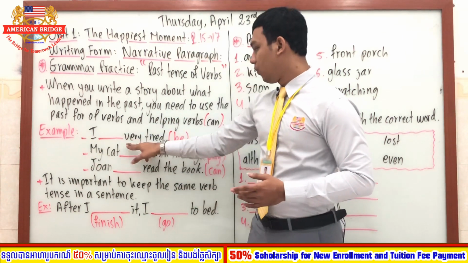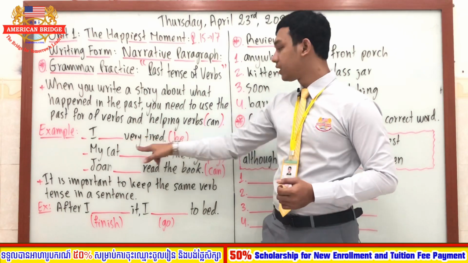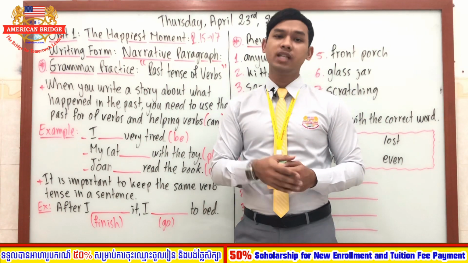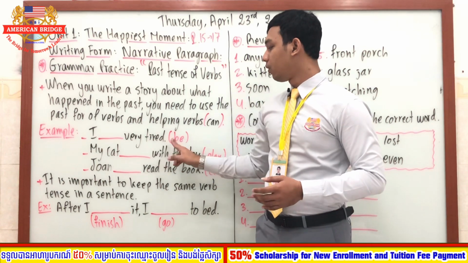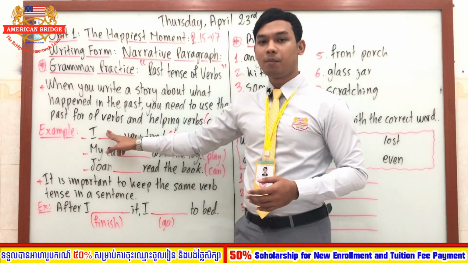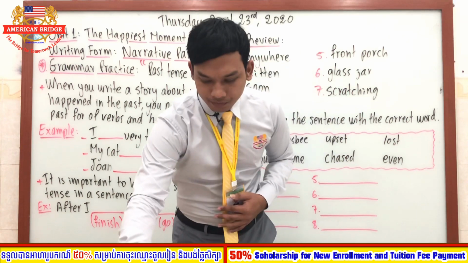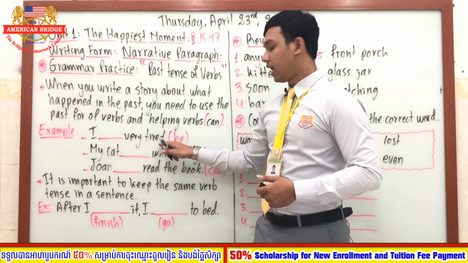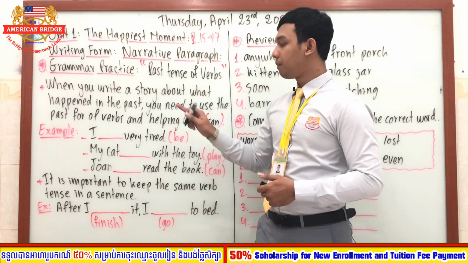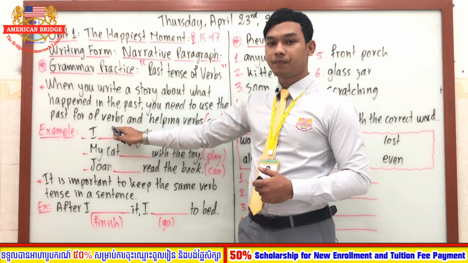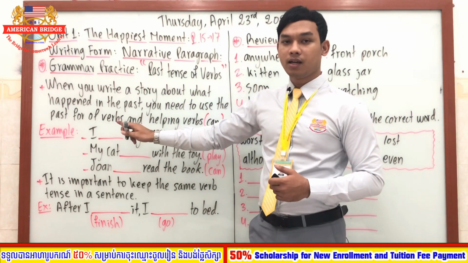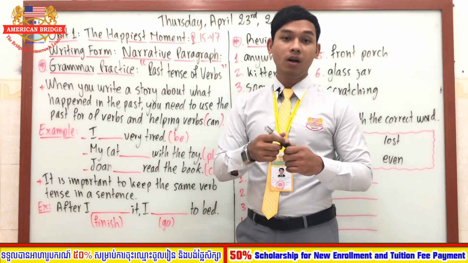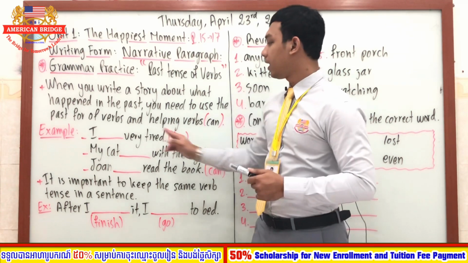We say, I very tired. I very tired. So in past tense, I believe that you already know what past tense is, and you also know what to complete in this one, right? So let's do that together. We say I very tired and be here. So what is the past tense of be, everyone? You say was, right? Or were. Very good. But here is I.